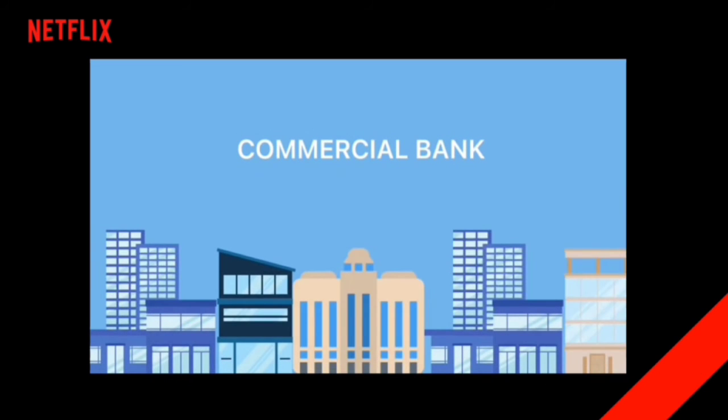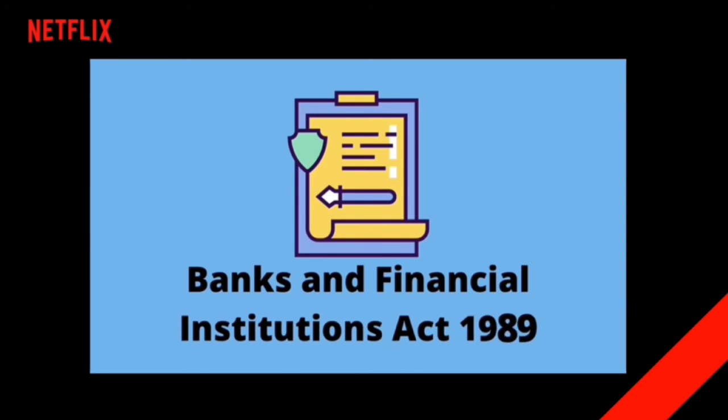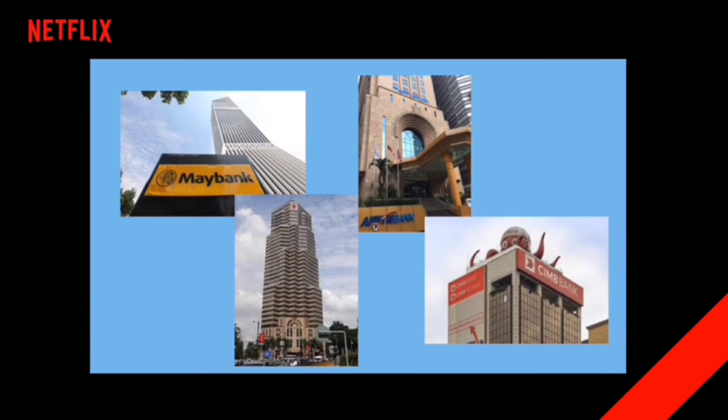Commercial banks are financial institutions that are owned by public companies. All commercial banks in Malaysia are controlled by Bank Negara Malaysia under the Banking and Financial Institutions Act 1989. Here are a few examples of commercial banks in Malaysia, such as Public Bank, Maybank, CIMB Bank and Affin Bank.